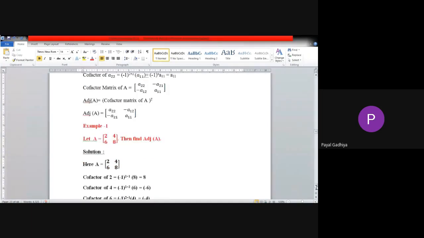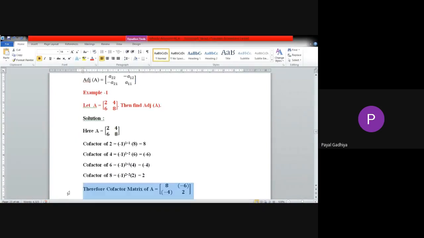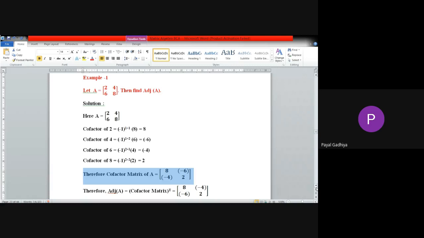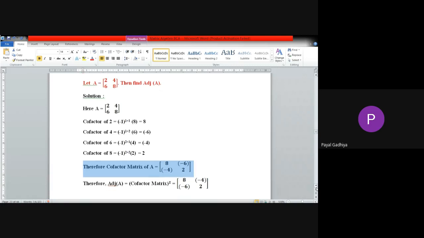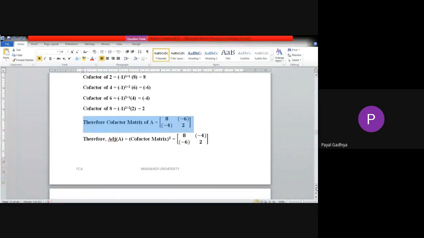Okay. That means, see here they have given every cofactors. And therefore, cofactor matrix will look like this. 8, minus 6, minus 4, 2. And if I want to find adjoint of A, then I have to do transpose of this matrix. And if I will find transpose, then answer will be 8, minus 4, minus 6, 2. Are you all clear now? Is there any doubt by your side?